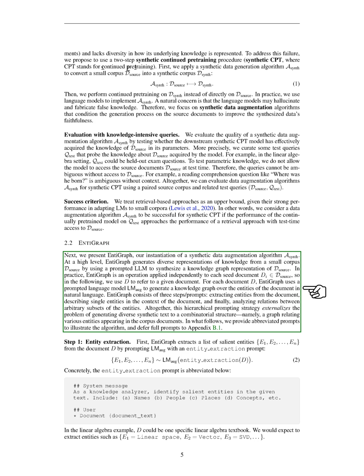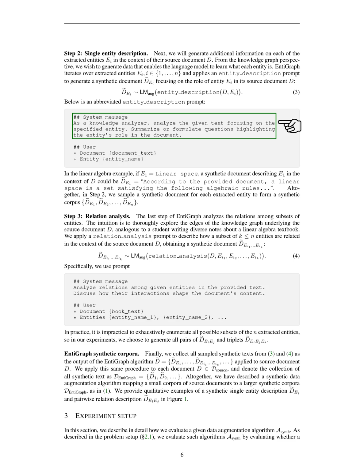Since it is not feasible to list all possible combinations of the extracted entities, we focus on generating all pairs and triplets of entities. We gather all the synthetic texts produced by the EntiGraph algorithm from the source document, creating a collection of synthetic texts. We apply this method to each document in our dataset, resulting in a larger synthetic corpus. Next, we detail how we evaluate our data augmentation algorithm. We assess whether a language model, which has been continually pre-trained on the synthetic corpus, can accurately respond to test queries about the source documents.